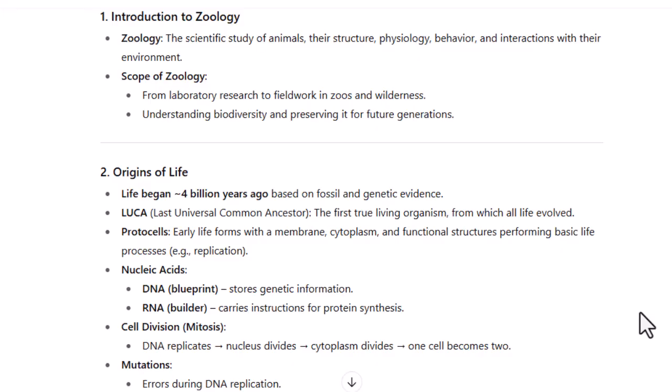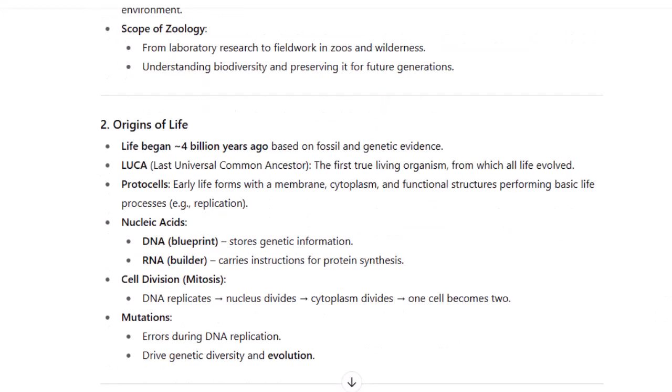protocell, an early life form with a membrane, cytoplasm, a functional structure performing basic life processes, and replication. Nucleic acid: DNA, the blueprint that stores genetic information; RNA builder carries instructions for protein synthesis. Cell division, mitosis: DNA replicates, nucleus divides, cytoplasm divides, one cell becomes two.